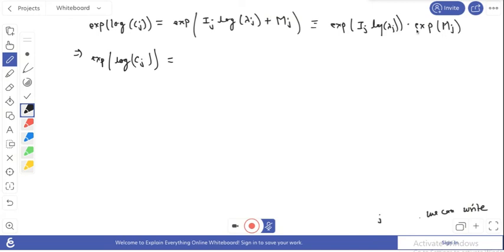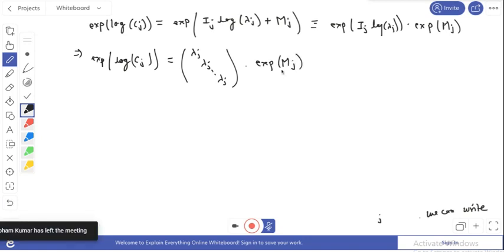Okay, so this plus this. Okay, so here due to identity matrix, this becomes identity, exponential of log this equals to lambda j into identity matrix. This means the diagonal term is lambda j, the first term, into exponential of your matrix mj.